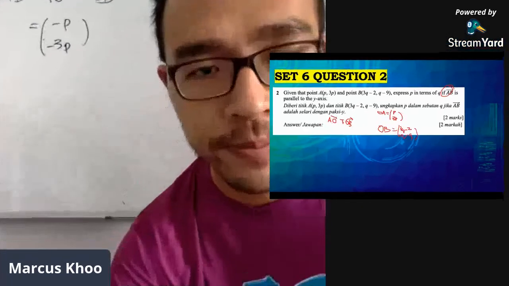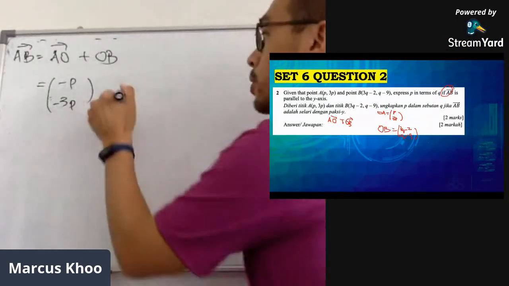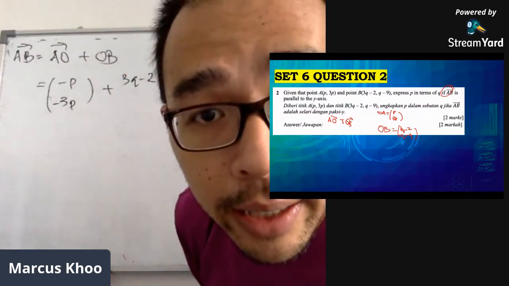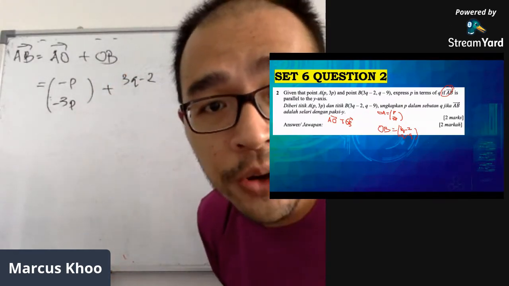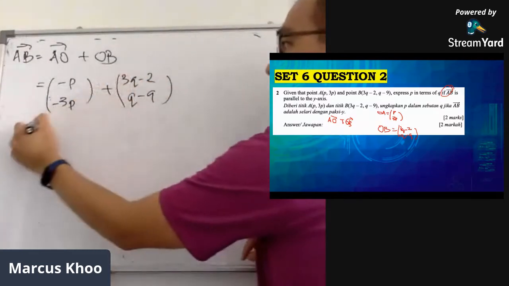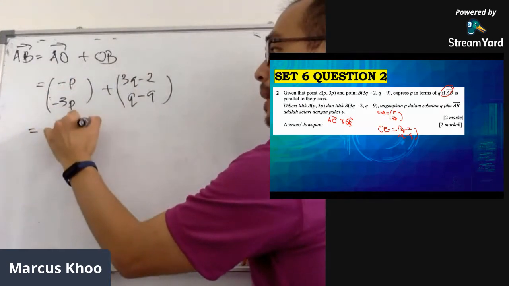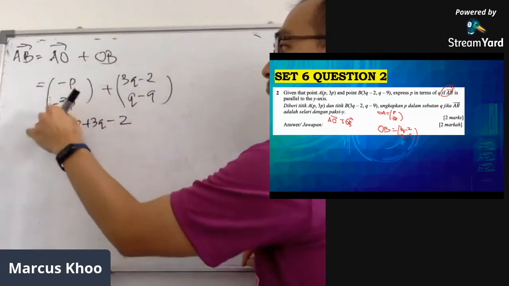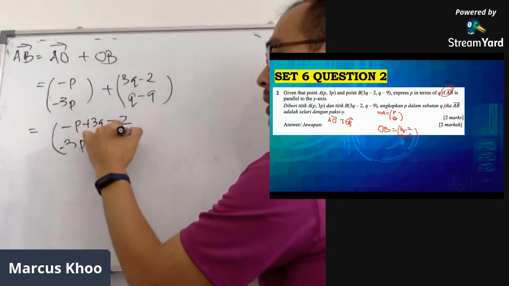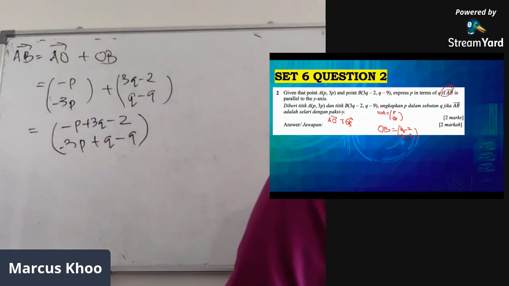And vector OB is 3Q minus 2 and Q minus 9. So we add it all together, we get minus P plus 3Q minus 2, and minus 3P plus Q minus 9. That's what we should get.